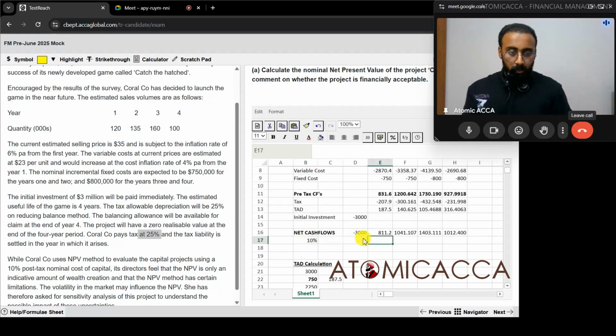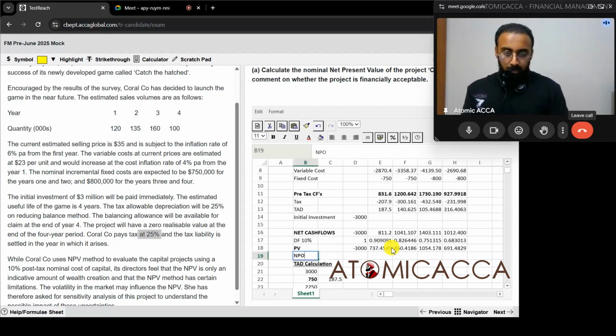First, this will be 1, and then for the discount factor for each year, I'm going to write here discount factor 10%. So discount factor of previous year divided by 1.10, then copy paste it for all the years, and we get the discount factors. Then the present value is equal to the net cash flow into discount factor, then multiply all of this. Then we are going to find the NPV, that will be equal to the sum of all the present values over here, and we have the NPV over here.